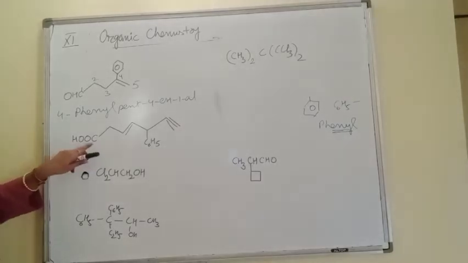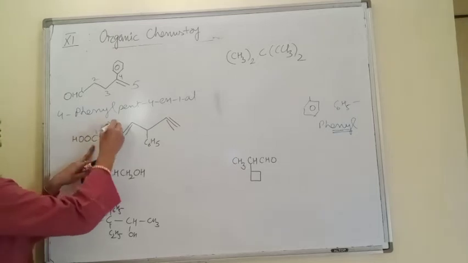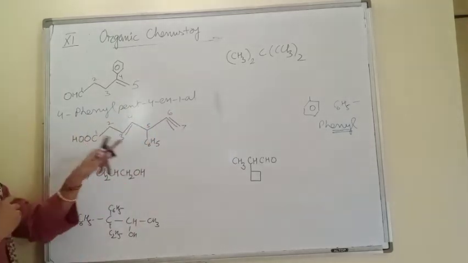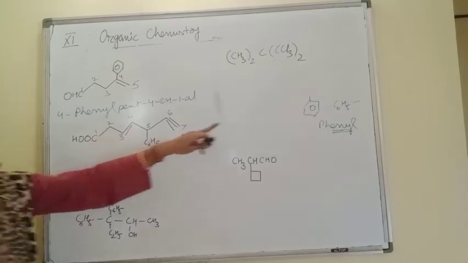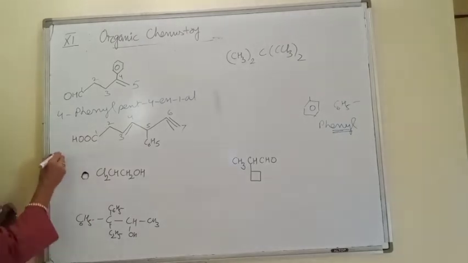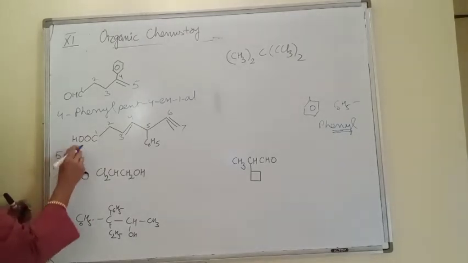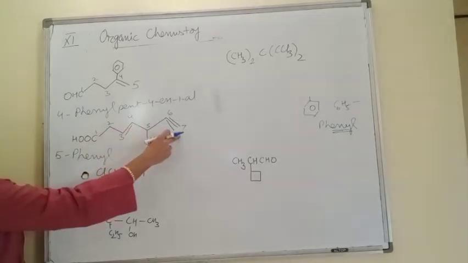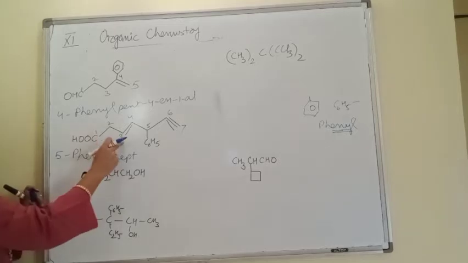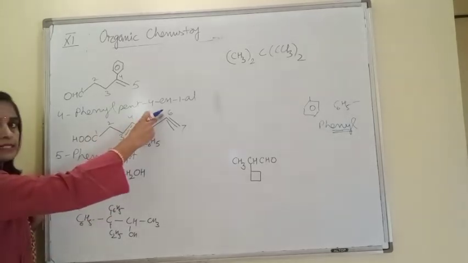Next one, main chain containing functional group, that is carboxylic acid, 1, 2, 3, 4, 5, 6, 7. Again benzene ring C6H5 group, that is phenyl group. So it is present at 5th position, 5-phenyl. 7 carbon chain is hept. 3-ene, 6-yne.